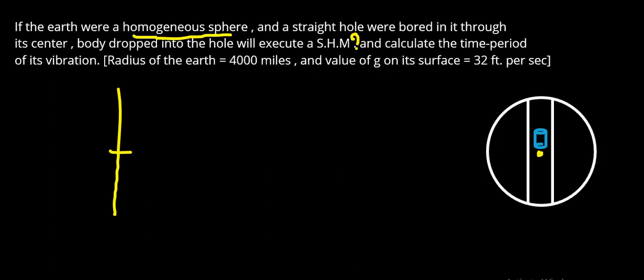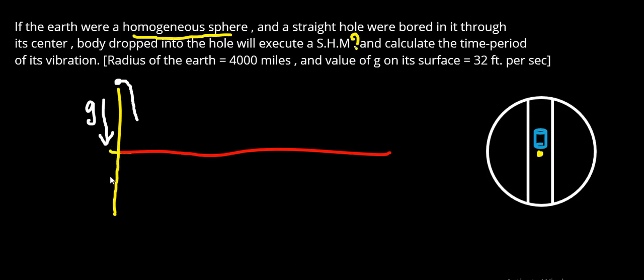I'm just going to draw a time graph. This is actually the time period graph, so you must understand this. Now if an object is dropped towards the center due to gravity, gravity is going to act towards the center. We know that the acceleration due to gravity acts towards the center of the sphere.